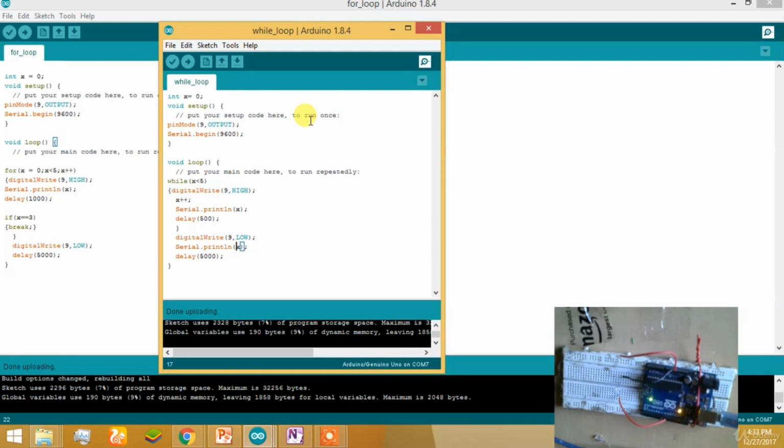You can see that we have performed the same function as the for loop using a while loop, but there's a difference. In a while loop, the last value is always less than 5. In this case, when the condition is x smaller than 5, the last value being read is 4, while if you perform the same function in a for loop, the last value being read is 5. In the while loop it will be 4, and in the for loop it will be 5.